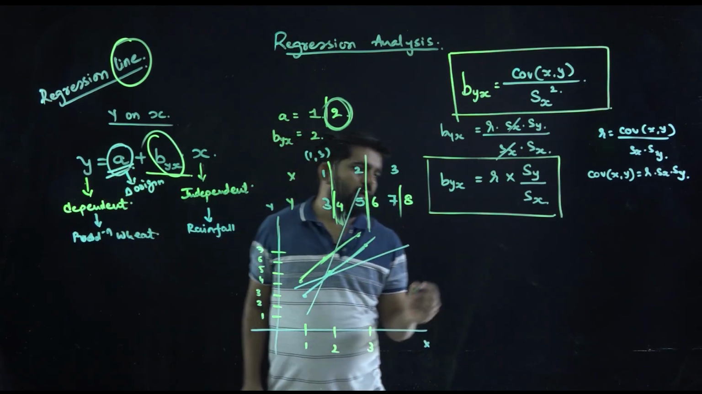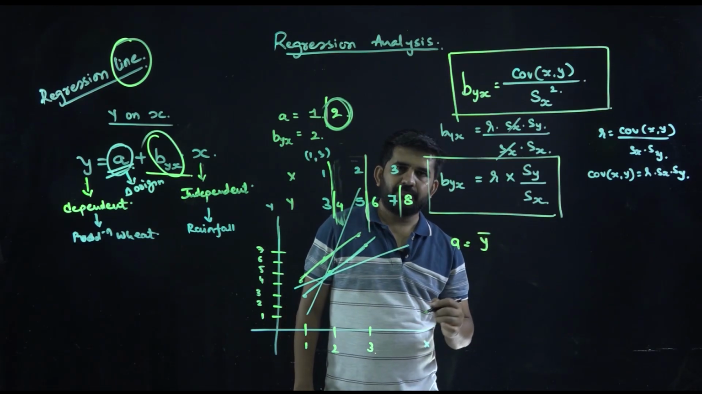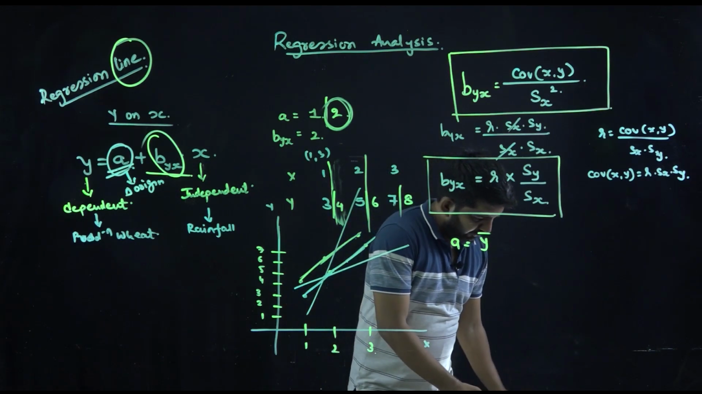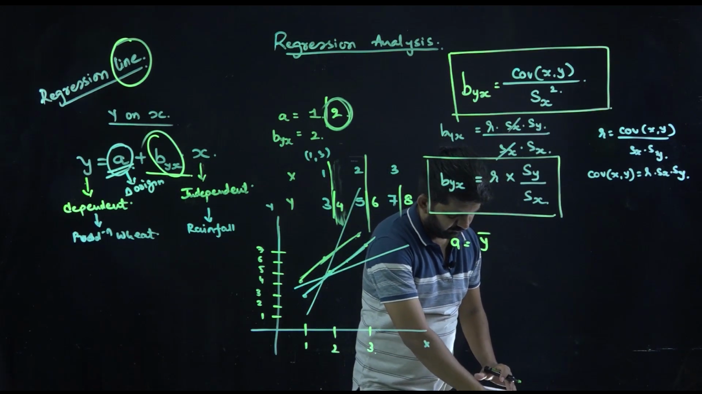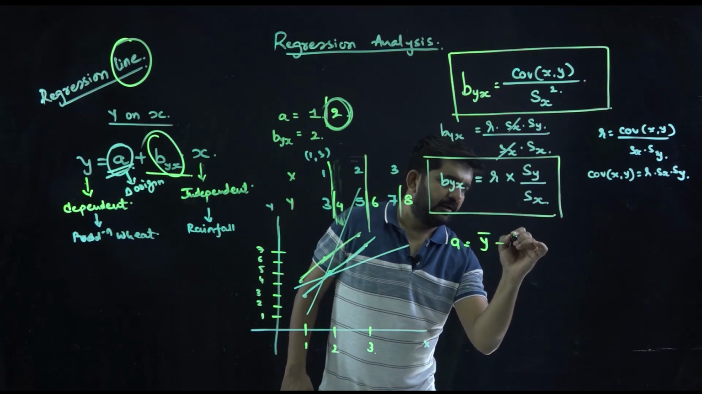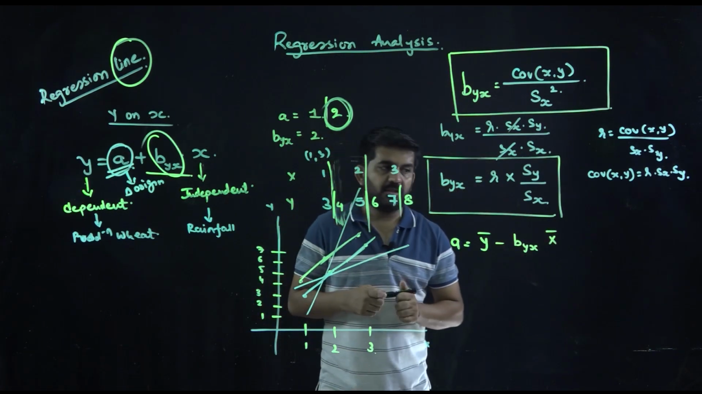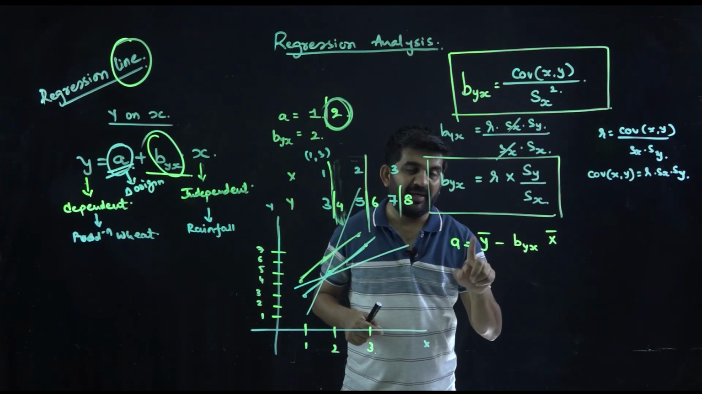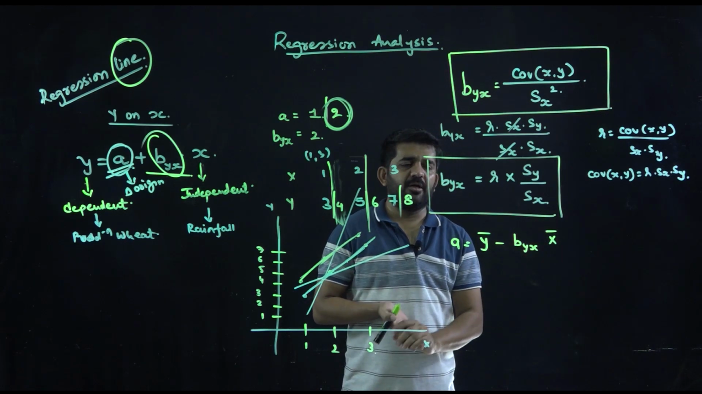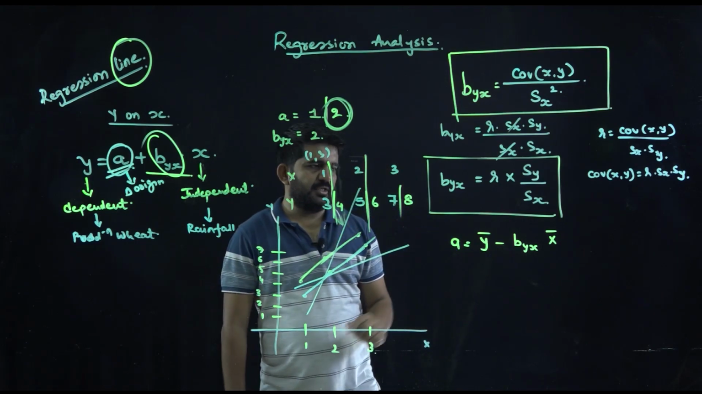Let us find out the origin, or a. How to find the origin is very simple. It is y bar minus byx x bar. That's it. Y bar minus slope into x bar will be nothing but the change in origin, or the origin of the regression line. You can easily find it out.